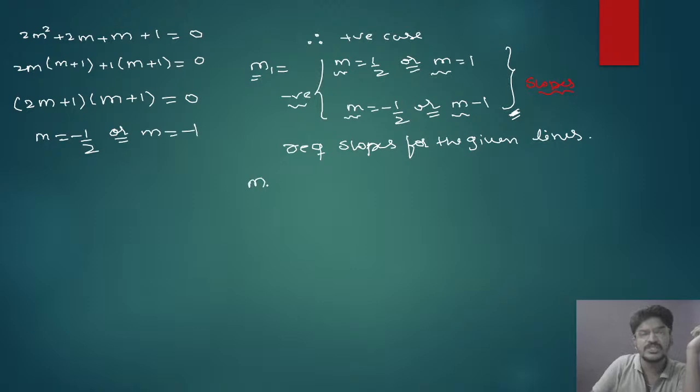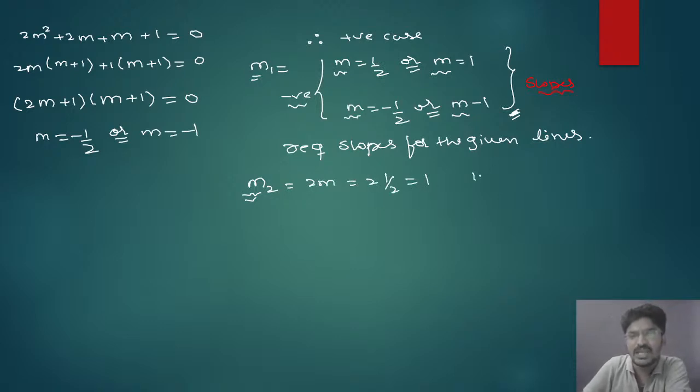According to this, next you have to find m2. Here m2 will be, if m is 1/2, 2m is 2 × 1/2 = 1. Similarly, for m as 1/2, m2 is 1, and for m as 1 it will be 2.